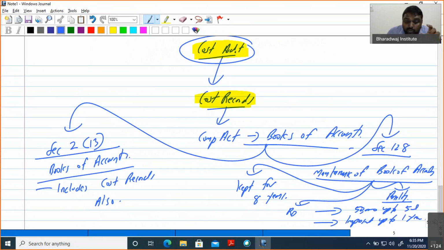So I will repeat once again. If they want to test on books of accounts, two areas can be tested. One is section 2 subsection 30, that cost records include the books of accounts. Then section 128, maintenance of books of accounts: it is kept for 8 years and it should be at the registered office. The penalty will be 50,000 up to 5 lakh, or imprisonment up to 1 year. That is either of them.